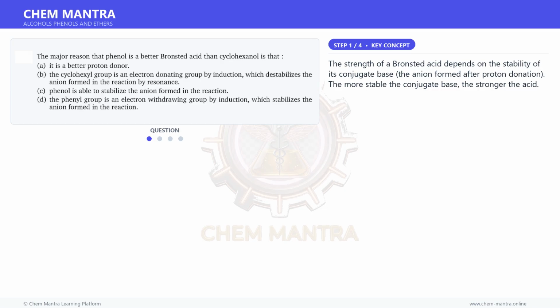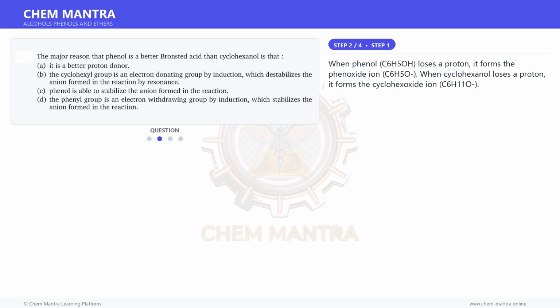The strength of a Bronsted acid depends on the stability of its conjugate base, the anion formed after proton donation. The more stable the conjugate base, the stronger the acid. Moving on to the next step.